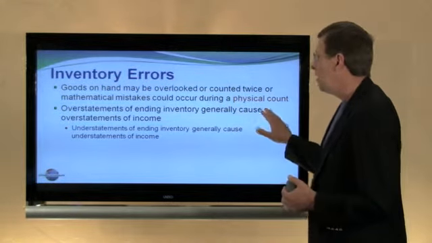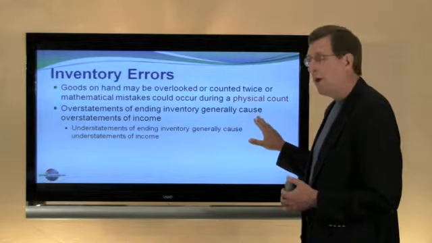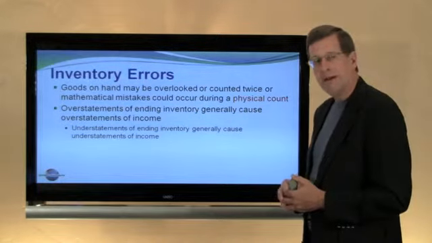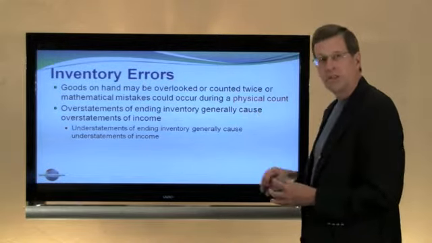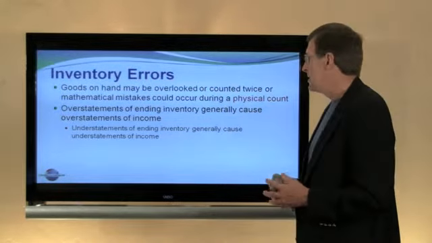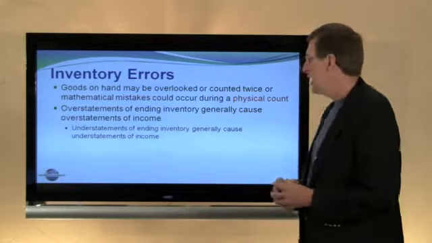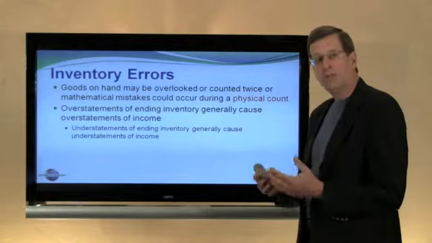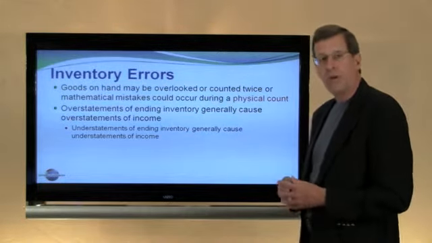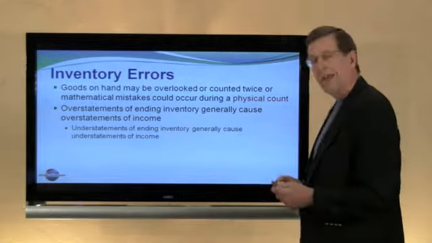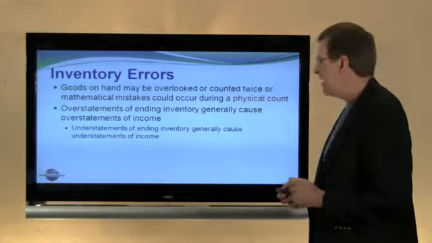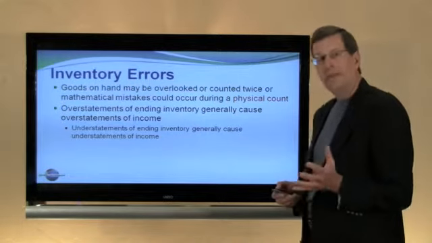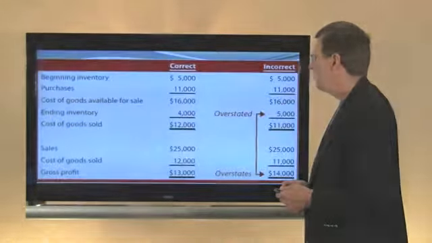A general rule is that overstatements of ending inventory will cause a similar overstatement of income. Now this is a before tax consideration, so pre-tax income is overstated by the same amount as inventory is overstated, and vice versa. If you understate or undercount or undervalue your ending inventory, you'll similarly undervalue income by a like dollar amount. And so it becomes very important that in taking a physical count of an inventory that it's gotten right, that it's done correctly.